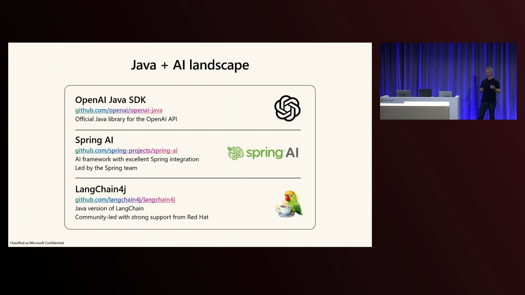Spring AI and LangChain4j are the two most popular ones. They basically do the same thing. They, of course, both work very well with Azure. I'm personally contributing to LangChain4j, and in fact, I did the OpenAI Java SDK integration to LangChain4j, so that's what I'm going to show you. But there are lots of other options, of course.